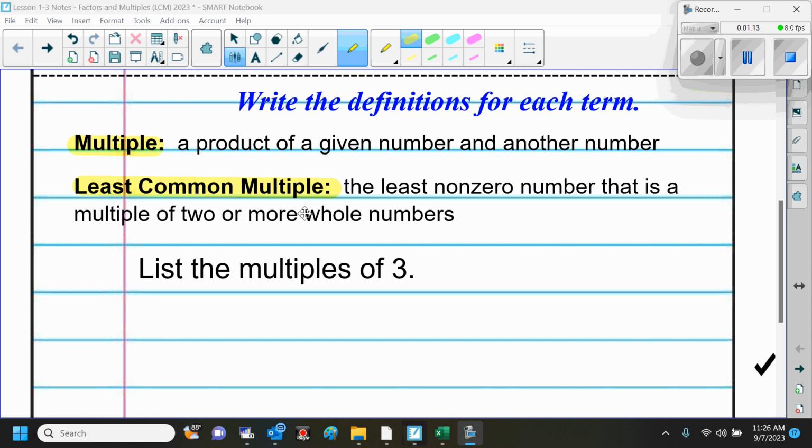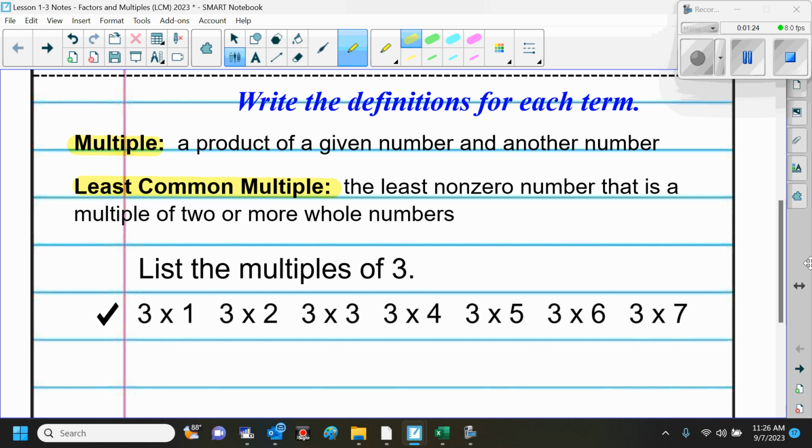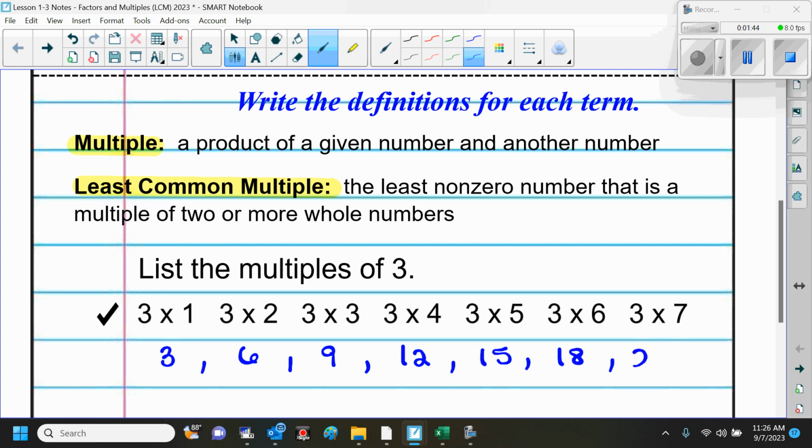We want to list the multiples of 3. So again, that means we're just going to take 3 and multiply it times 1, times 2, times 3, times 4. You don't have to write all that. Times 5, times 6, times 7, and so on. Okay? So the multiples of 3 would be 3 times 1 is 3, 3 times 2 is 6, then 9, 12, 15, 18, 21.